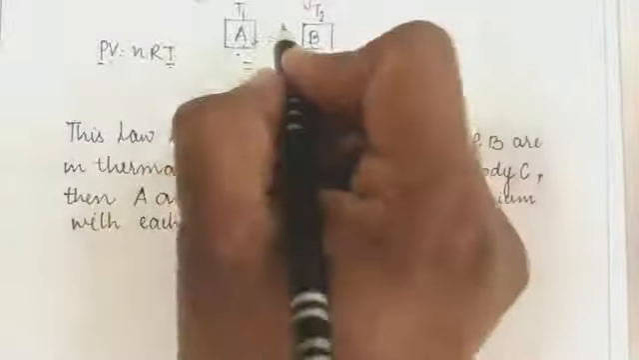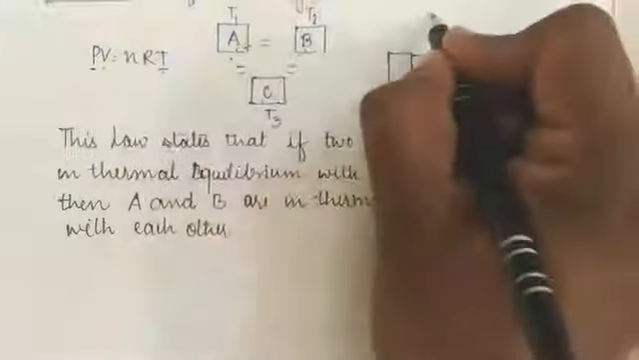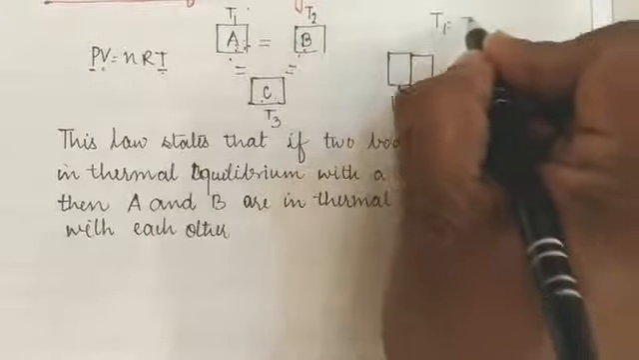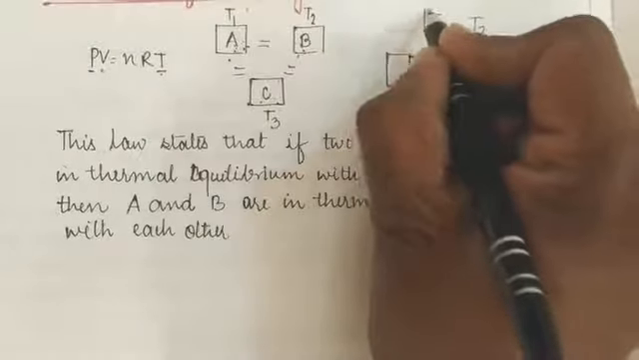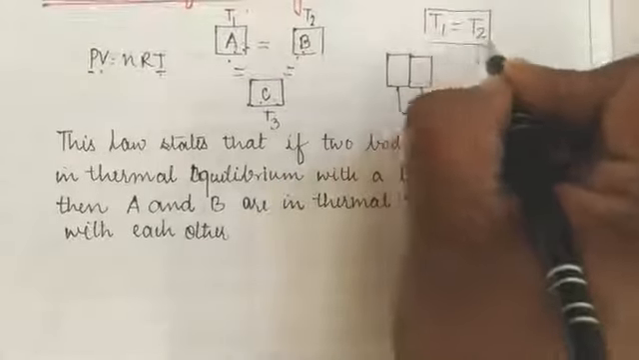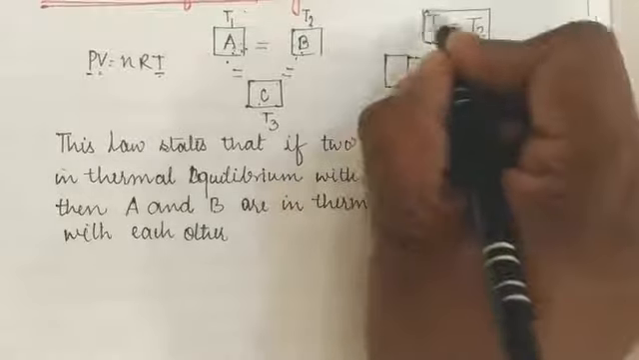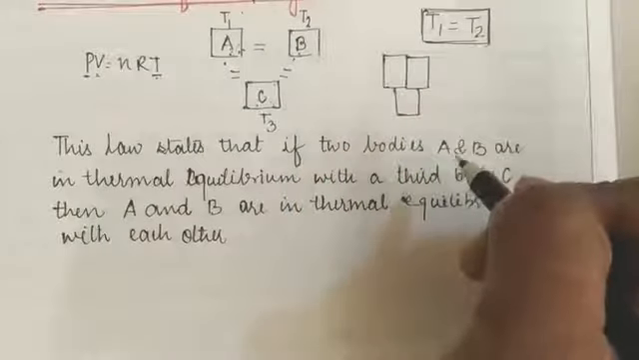It means that the temperature T1 should be equal to T2. If we get such a condition for the two systems, then we can say that these two bodies are in thermal equilibrium.